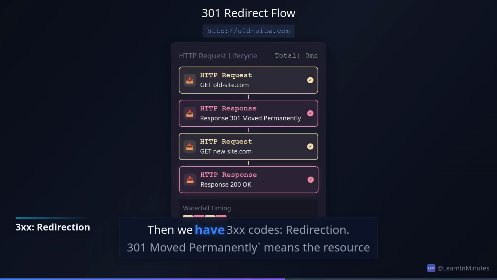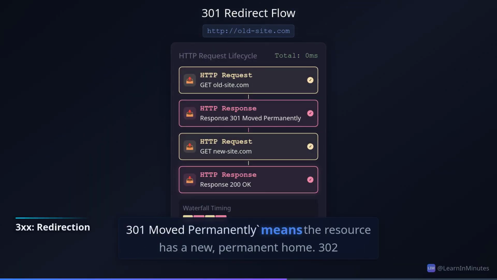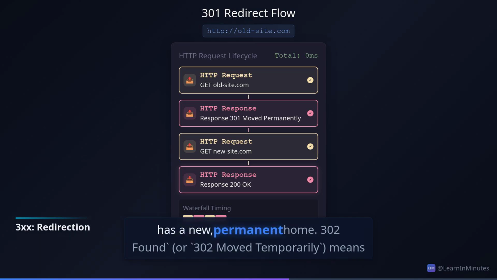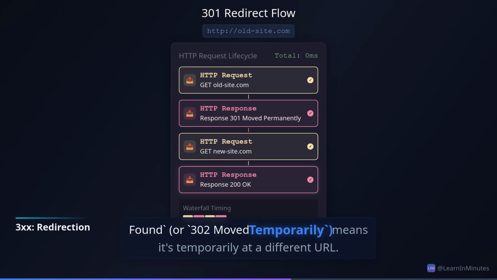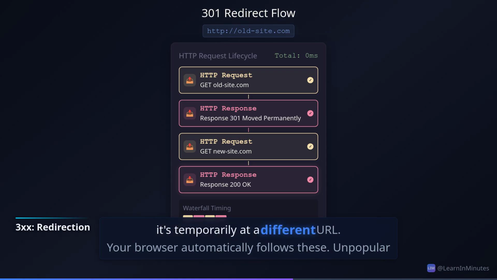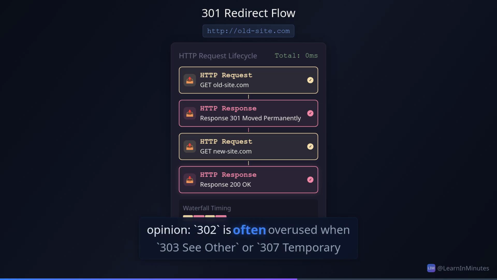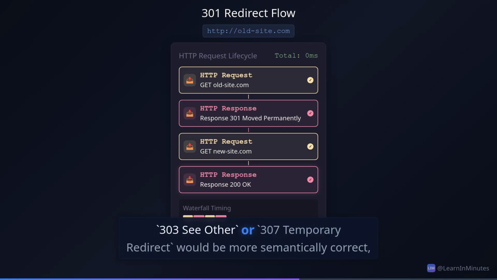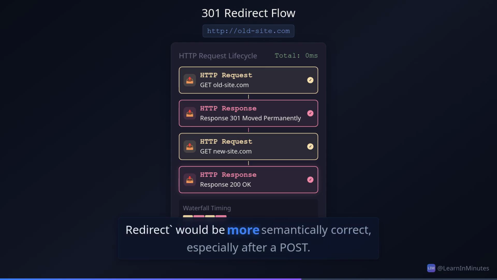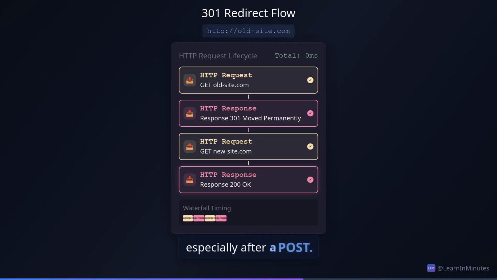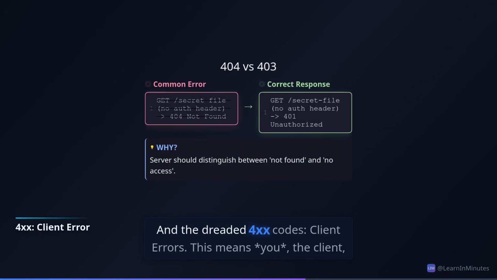Then we have 3XX codes. Redirection. 301 Moved Permanently means the resource has a new, permanent home. 302 Found, or 302 Moved Temporarily, means it's temporarily at a different URL. Your browser automatically follows these. Unpopular opinion: 302 is often overused when 303 See Other or 307 Temporary Redirect would be more semantically correct, especially after POST. And the dreaded 4XX codes, client errors.